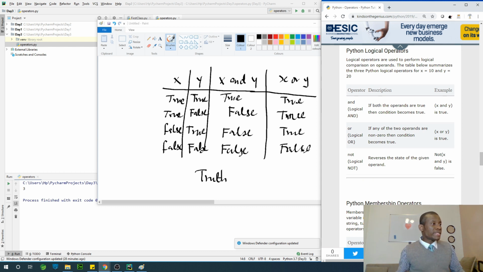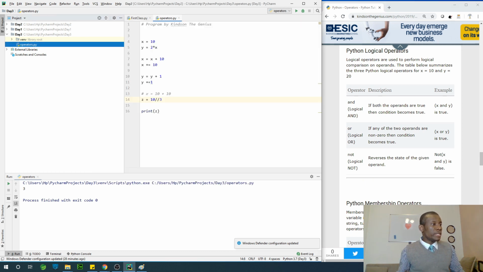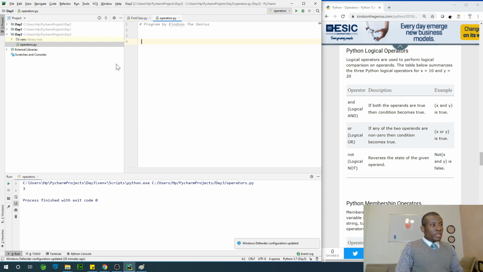All right, so again, try to do the assignment. For instance, let's just try it out before we proceed. So if we have x is equal to true, and y is equal to false. You need to capitalize the first one.